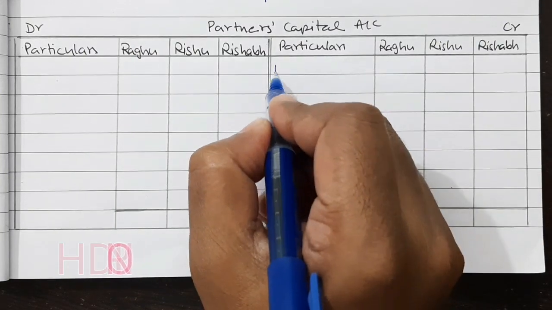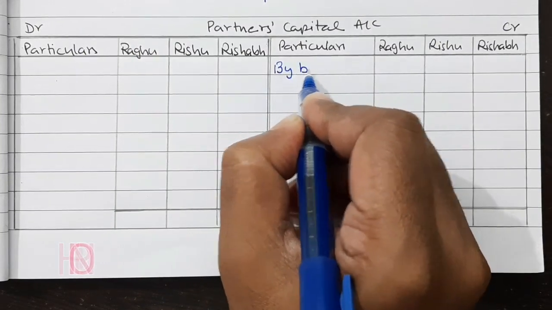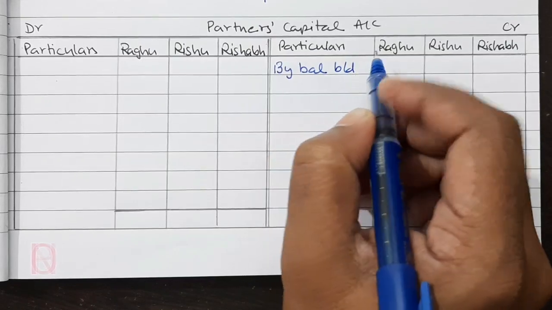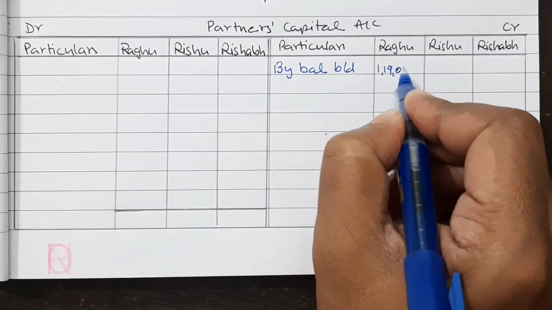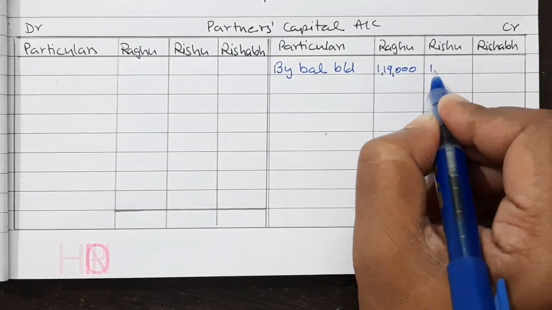So starting with opening balance, by balance brought down, 1,19,000 and 1,12,000.